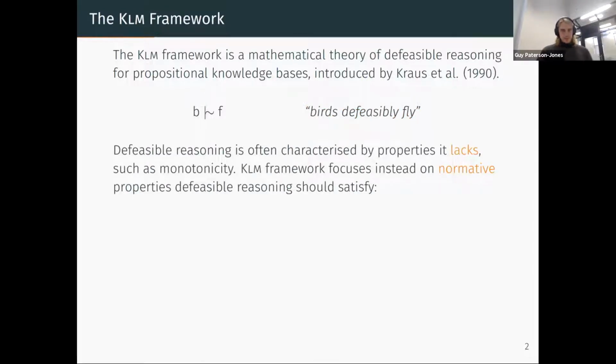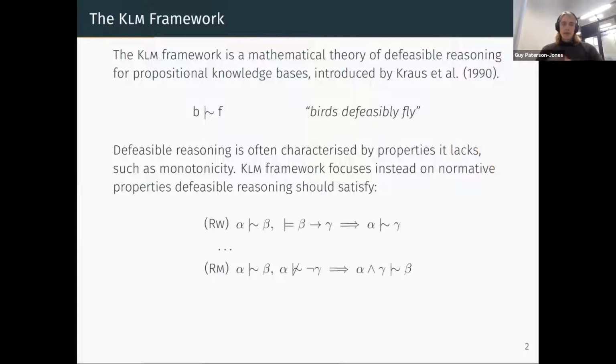So before these papers by Kraus, Lehmann, and Magidor, defeasible reasoning was often characterized by the things it didn't have, such as monotonicity. The KLM framework rather focuses on the kinds of things we would expect a defeasible reasoning process to satisfy. So what would we expect to hold for a reasonable defeasible argument? And they give a number of examples of these things, these postulates, called the rationality postulates, and they argue that any reasonable or rational defeasible reasoner would satisfy these postulates.